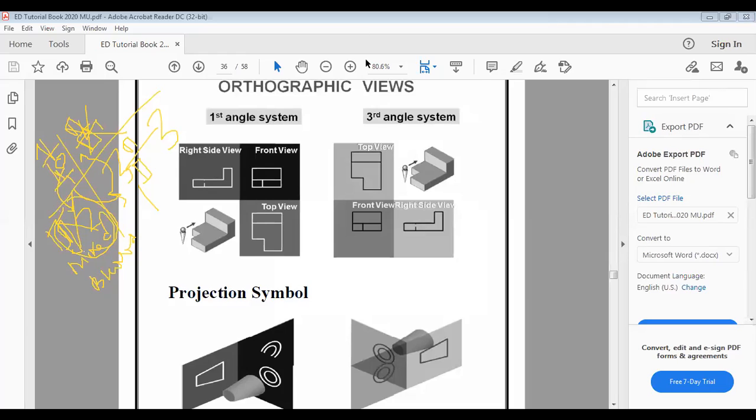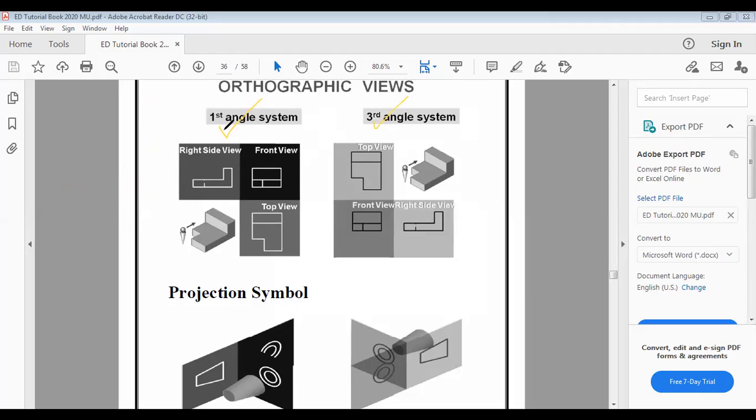Okay, so just use the annotation and clear the drawing. Now again I am repeating. See, there are two methods to make orthographic drawings. One is called the first angle method and another is called the third angle method. So first of all, understand the logic. I have just started, so no problem.